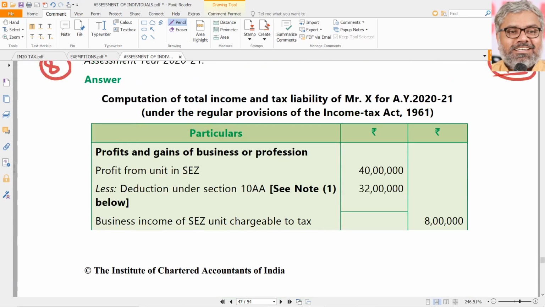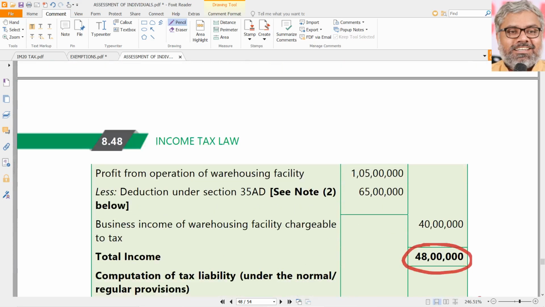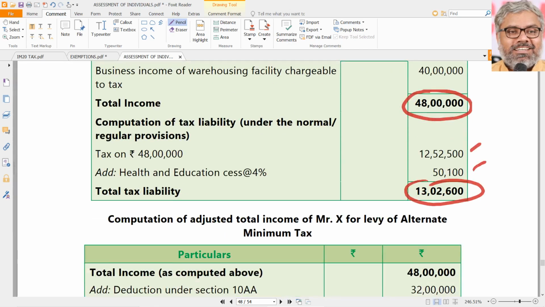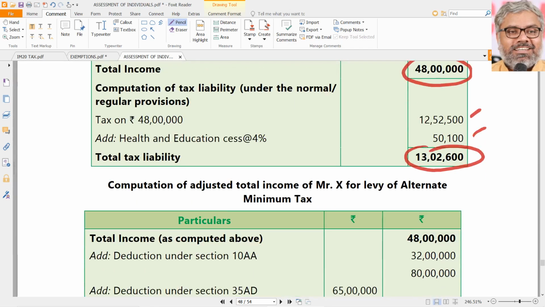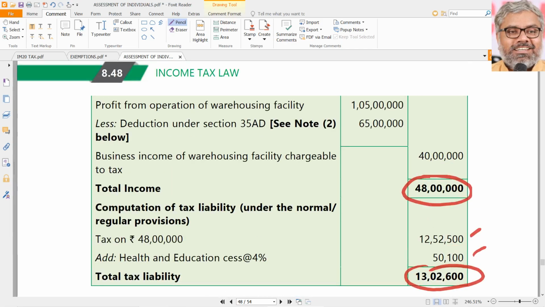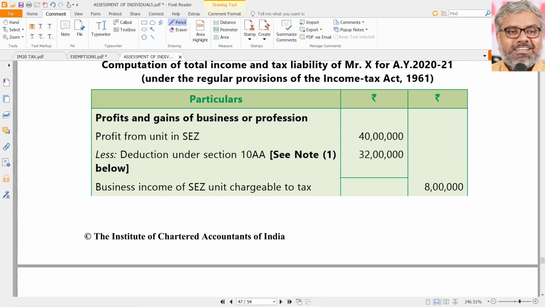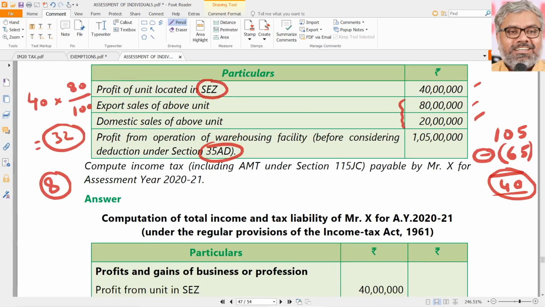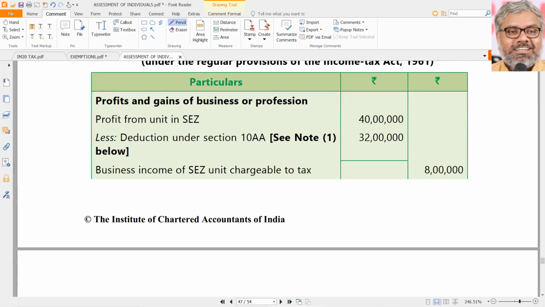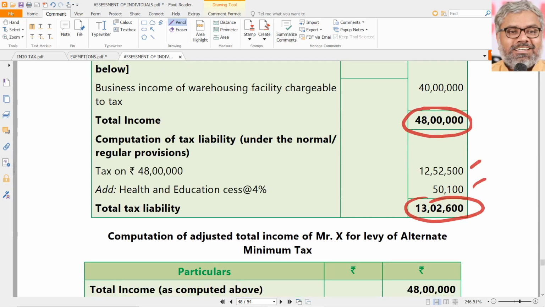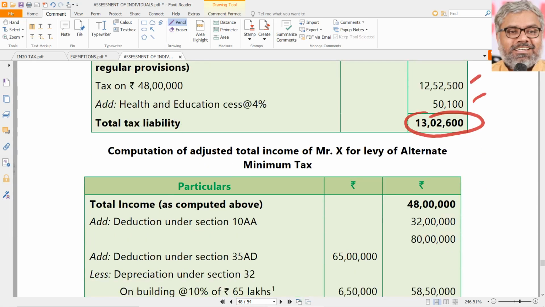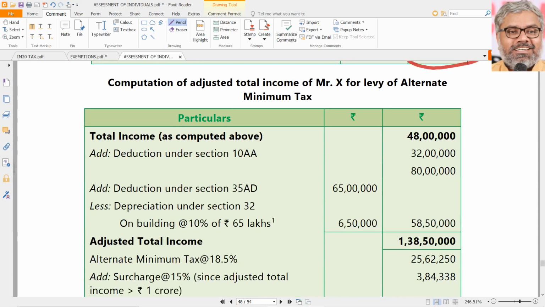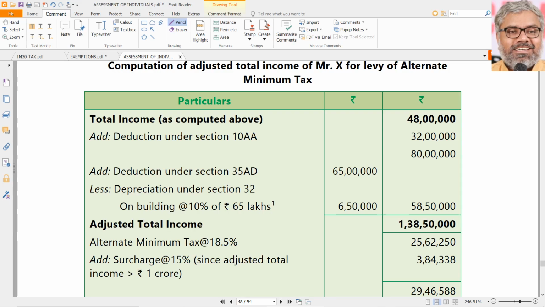Very innocently we can calculate all this and think that this guy will just get away by paying a tax of 13 lakhs 2,600. But no. Why? Because he is the one who has claimed deduction under 35AD and also under 10AAA. So we have to check whether AMT provision is applicable. For that purpose, we should know how much is AMT. For that purpose, we should know how much is the adjusted total income.